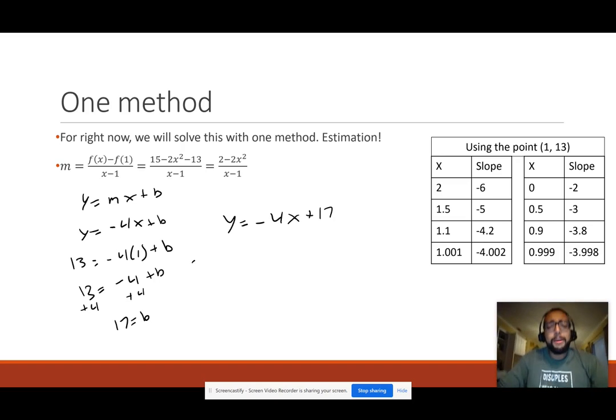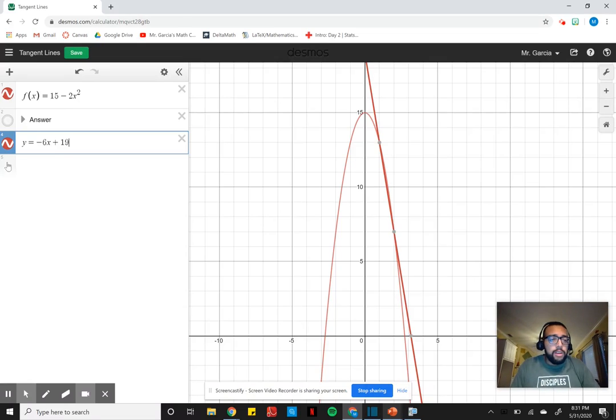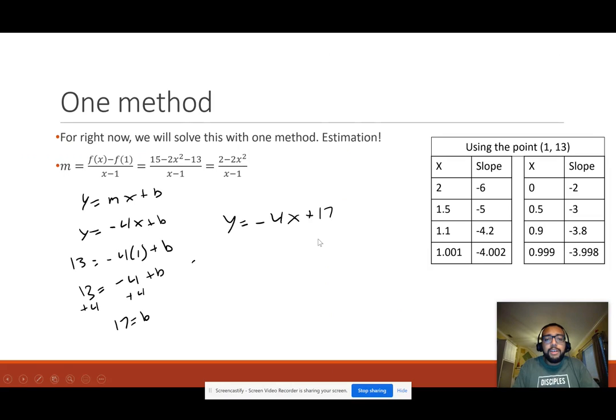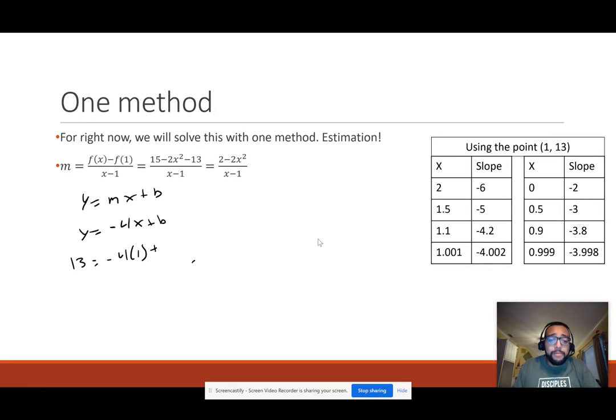Let's check on the graph, okay? Again, the graph for this should show this line hitting the graph at one place and being parallel, moving in the same direction. And I had the answer here as well. Oh, it had a different color. But the answer here was negative 4x plus 17. Here's the thing. That took a while. This was a method of estimation, and that's not very intuitive. So we'll discuss a better method later.